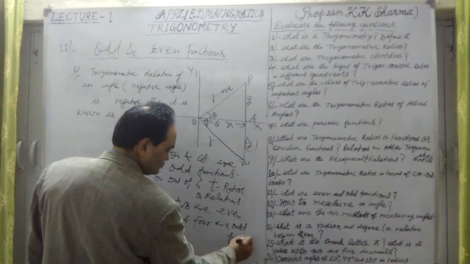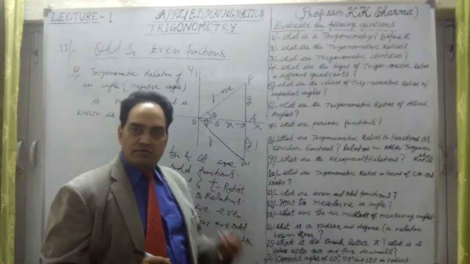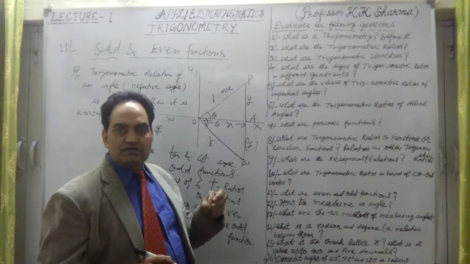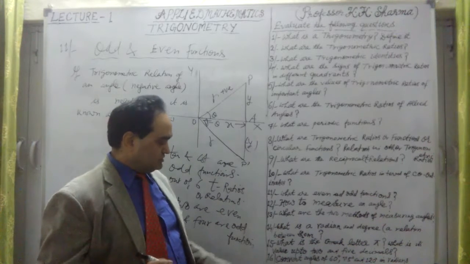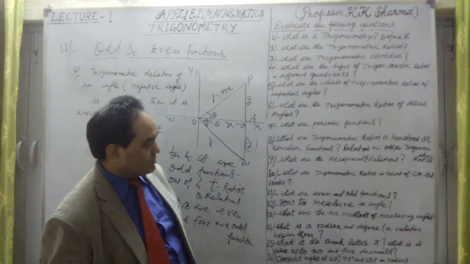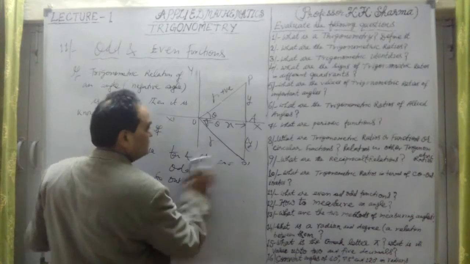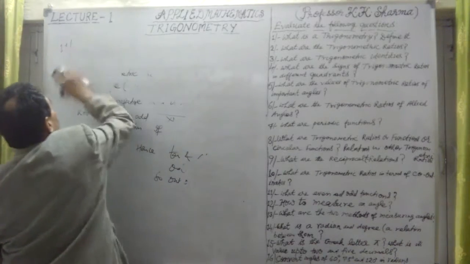Okay, so cosine theta and secant theta are even functions, and sine theta, cosecant theta, tangent theta and cotangent theta are odd functions. So we have defined odd and even functions. This is question number 11. Now let us take question number 12.